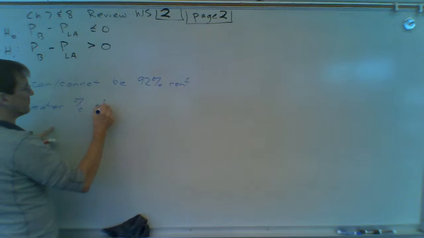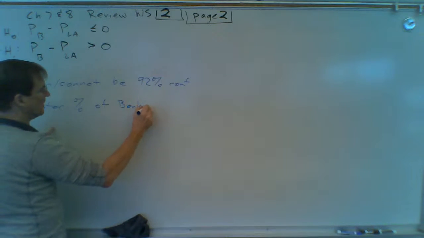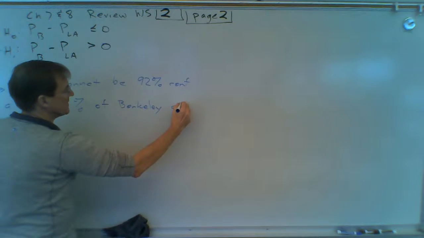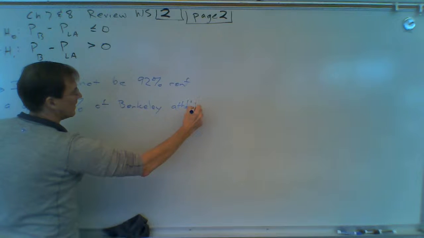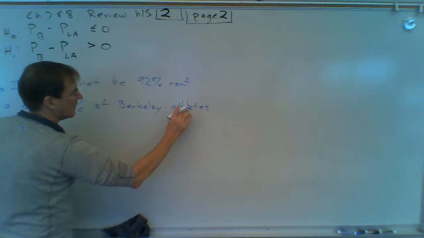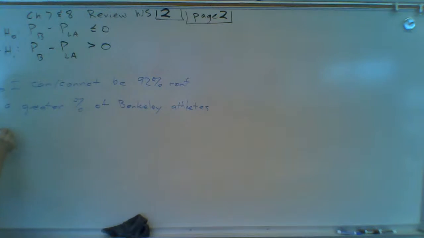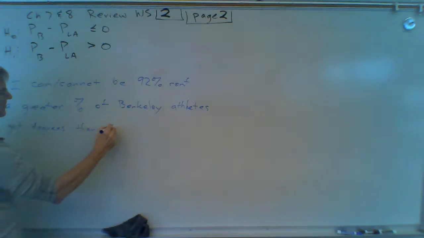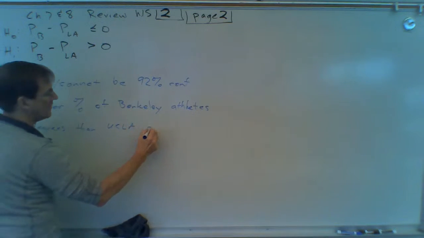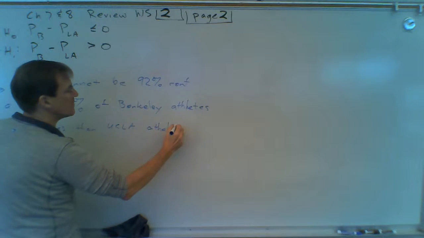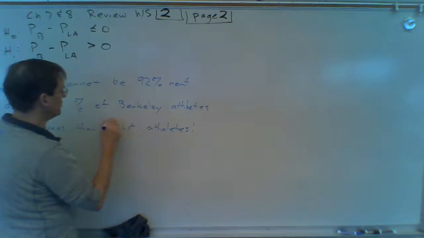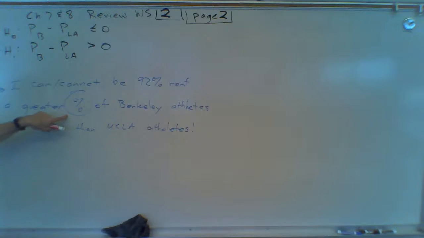A greater percentage of Berkeley athletes get degrees than UCLA athletes. Remember, use the word percent in your conclusion.